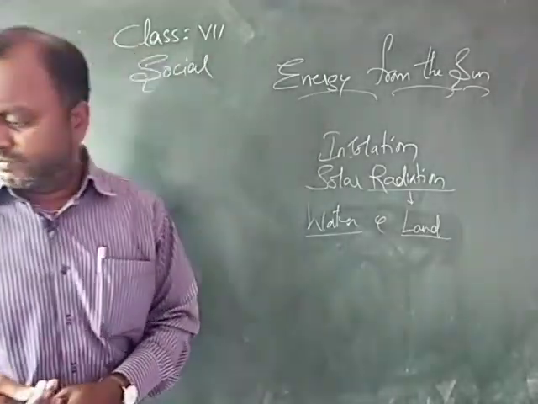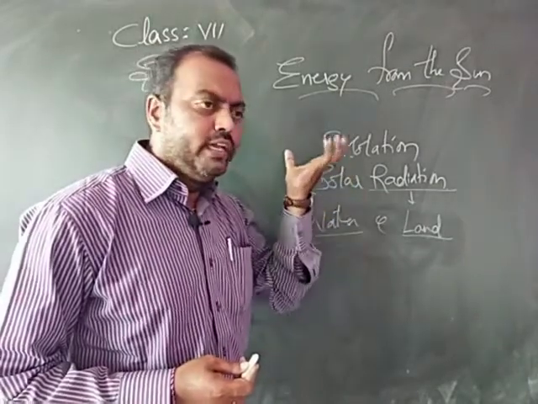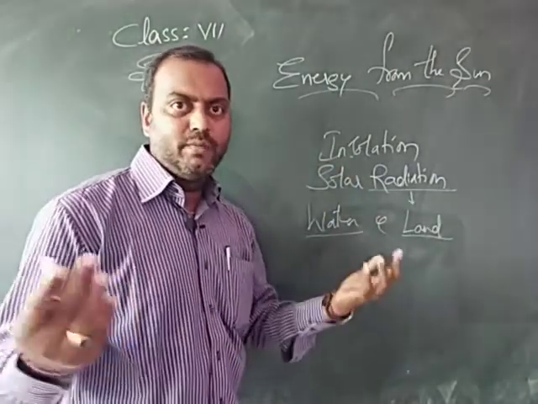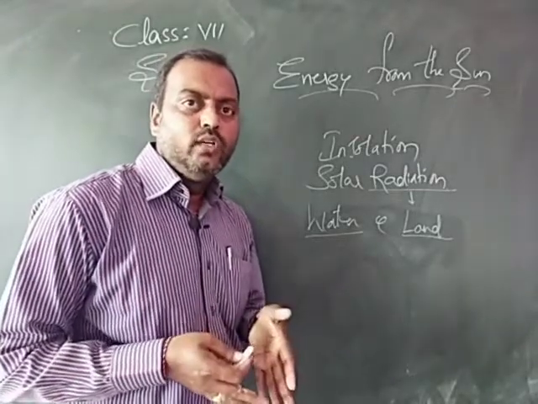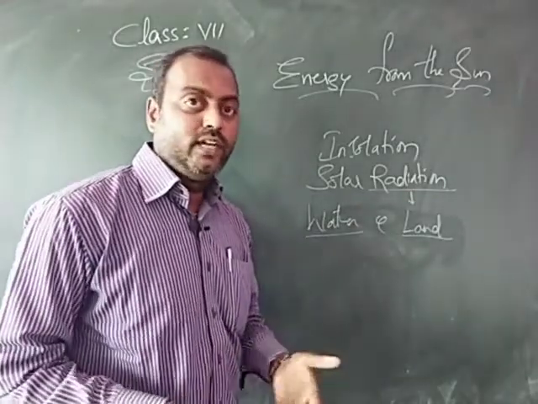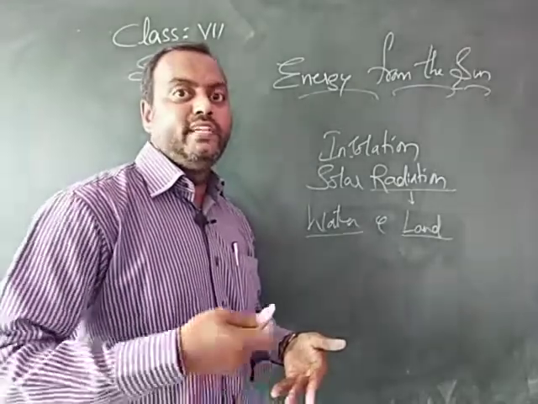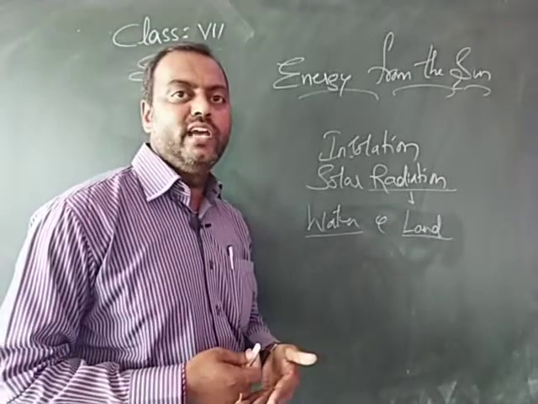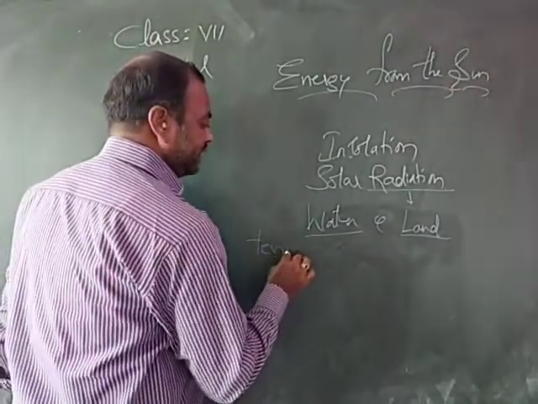And when you observe the heating of the atmosphere, the energy which is received by the earth, when air and other gases are present in the atmosphere, they actually allow these sun's rays to fall on the earth. After that, after the earth gets heated up, it in return radiates and it heats up the air which is around the earth. That process we call terrestrial radiation.